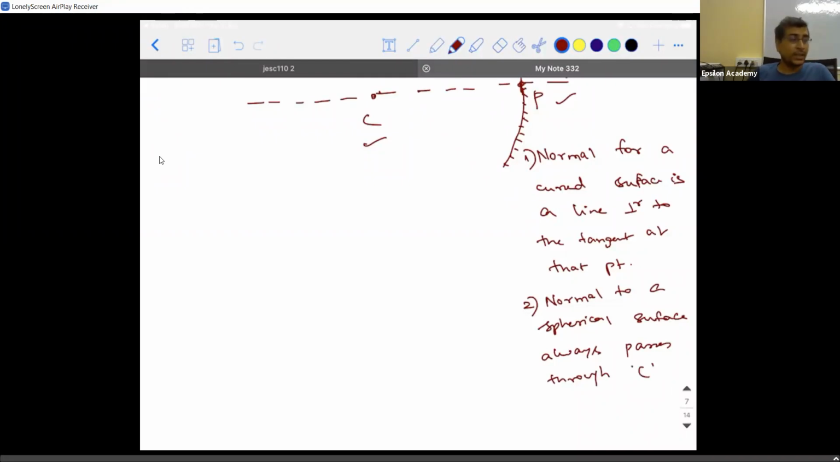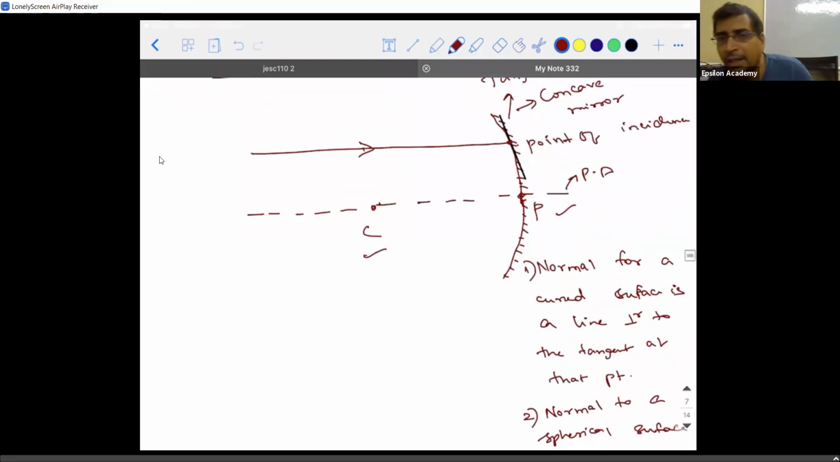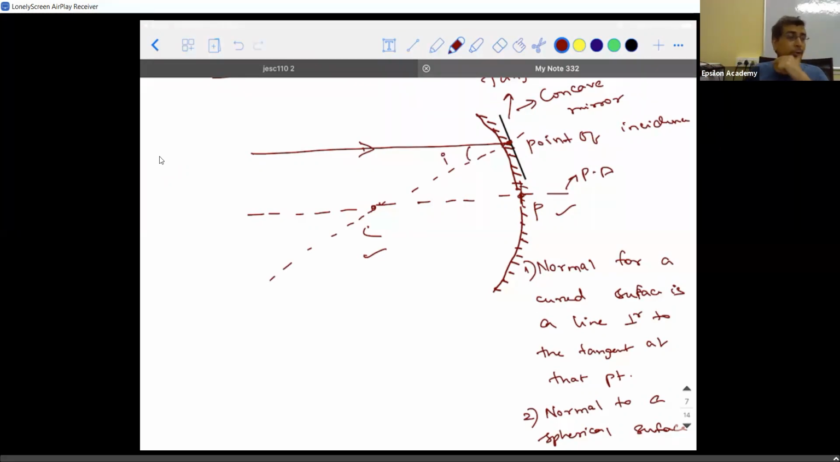What I mean by the second point is, if you want to draw the normal for a spherical surface, then blindly you are supposed to do only one thing. That is, draw an imaginary line between the center of curvature and the point of incidence. Then this will be the normal. Then what will this angle be called? This is the angle of incidence. Guys, are you able to understand? Right?